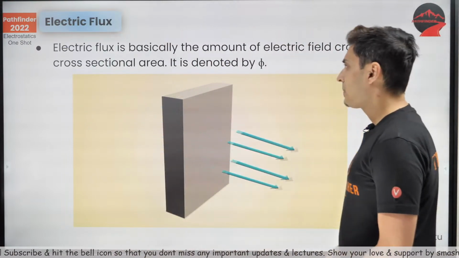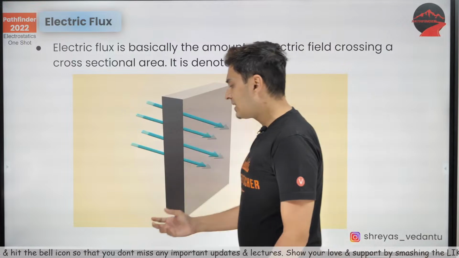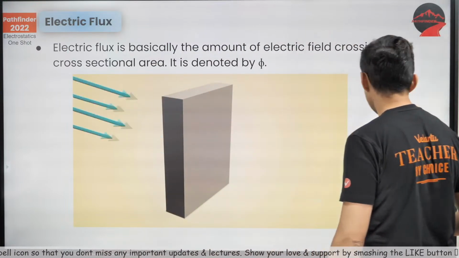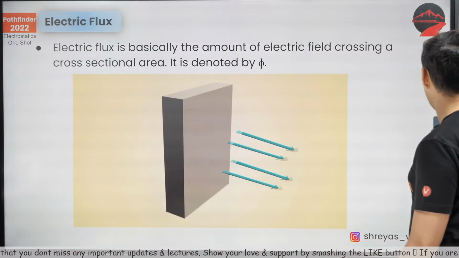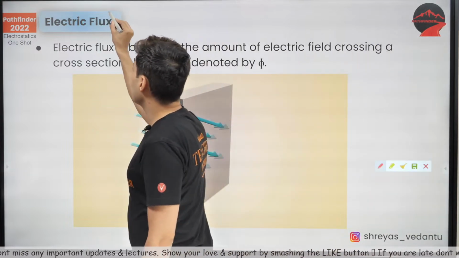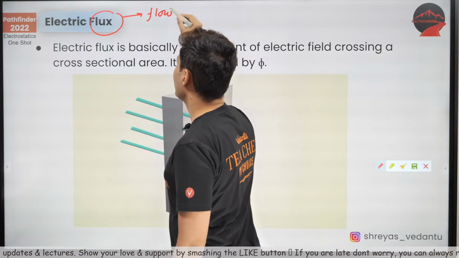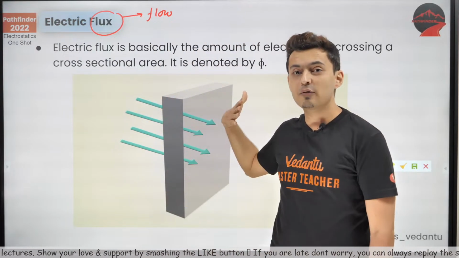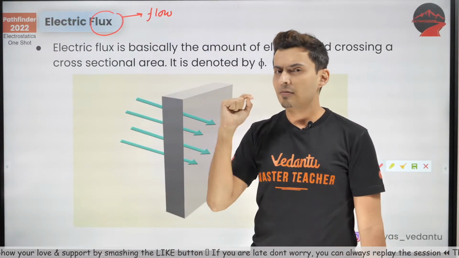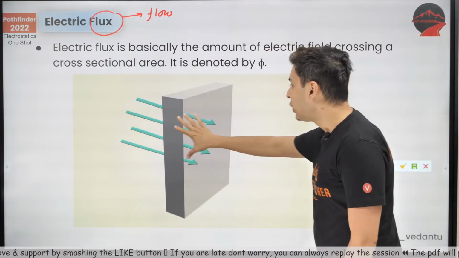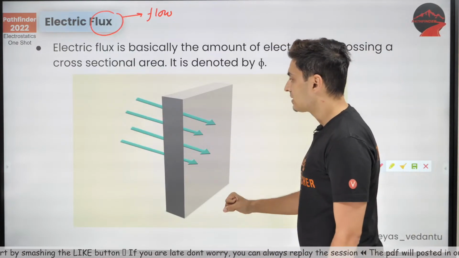Okay, now flux. What is flux? Flux is nothing but flow of anything. Okay, flux is nothing but flow. So anytime you hear this word flux, remember it just means flow. So if I say magnetic flux, it means flow of magnetic field lines. If I say electric flux, it's the flow of electric field lines.